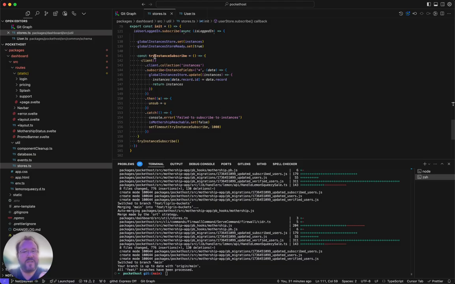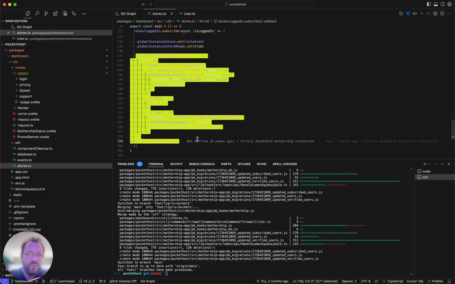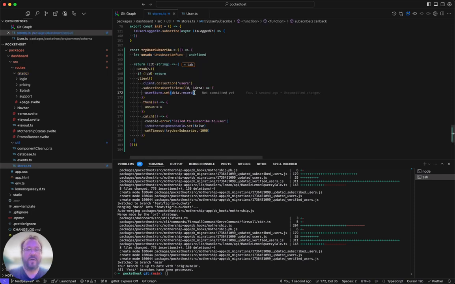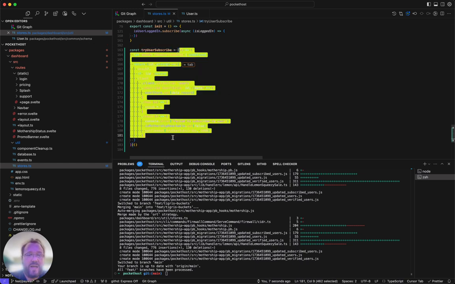Way down here, we have a little pattern for subscribing to instances over and over again. If the connection breaks, it'll resubscribe and stuff like that. So I want to take that same pattern and put it somewhere. So I'm going to try something like this. I love this kind of pattern, right? I create a function and then I wrap it in